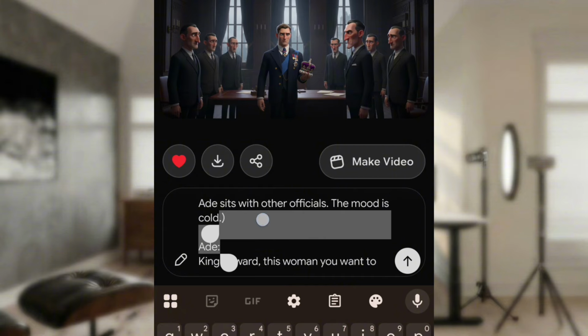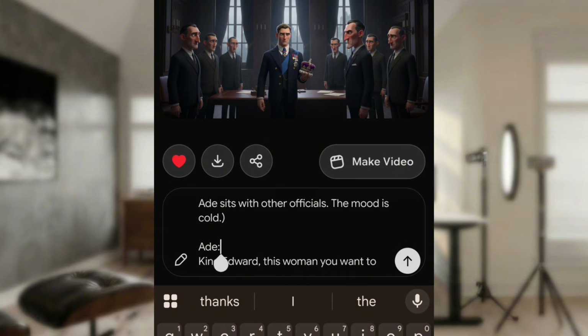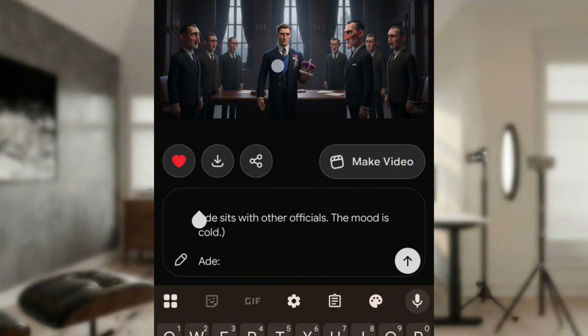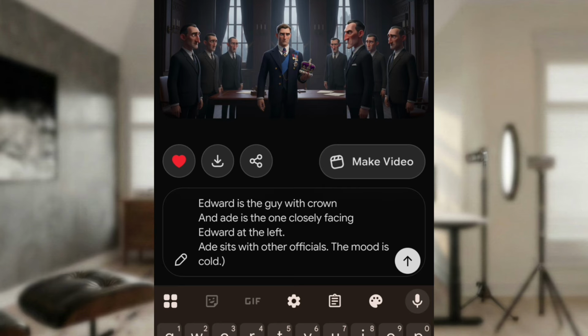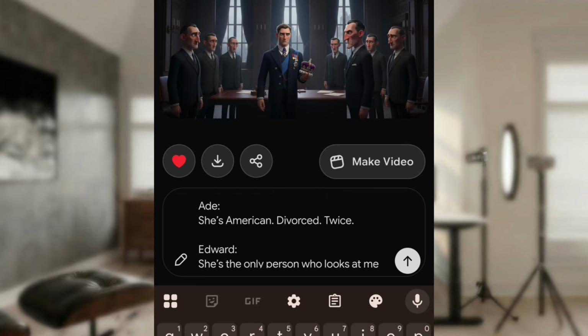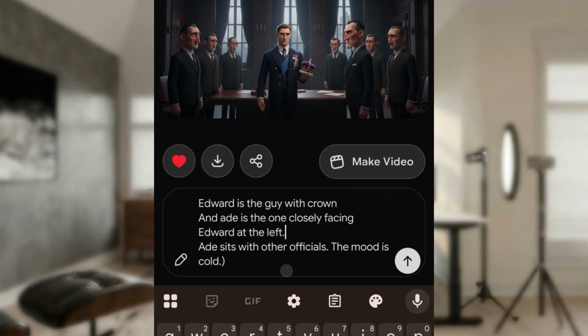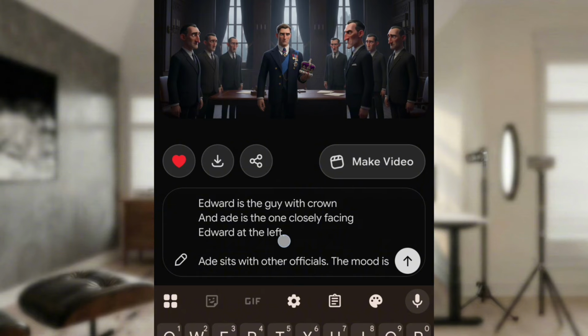I hope you understand what I mean. So I just said Edward is the guy with the crown, and Ade is the one closely facing Edward at the left. Just something to identify them. You add anything, just play around with the prompt.